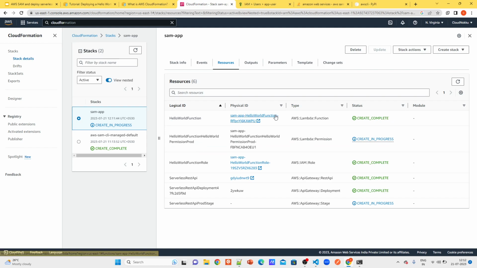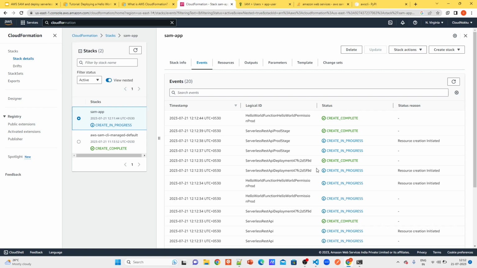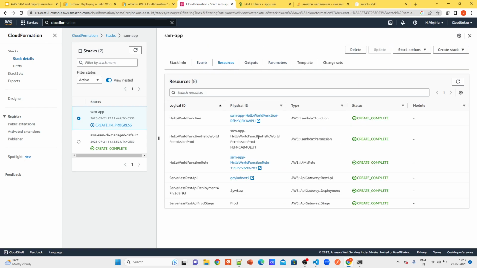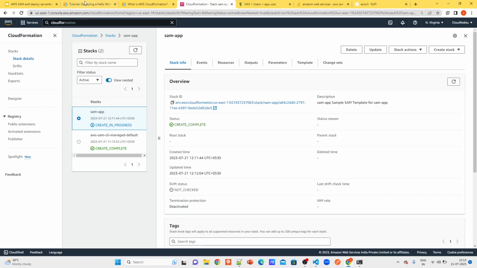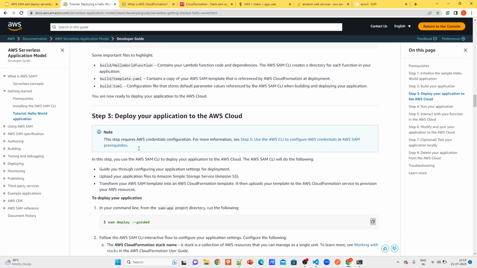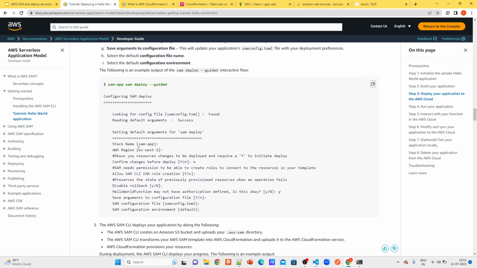It created the lambda function also, and if you see the events, you can look at all the events which are being created. So it created the API also. It tells you the hello IAM role created, API gateway created, and function. So this is how easily we can deploy the lambda function and API gateway and link them using SAM.